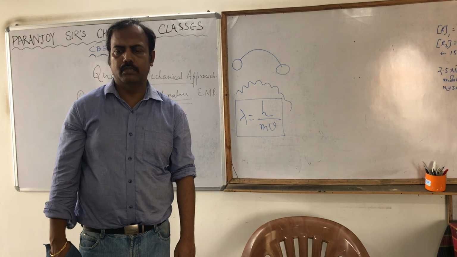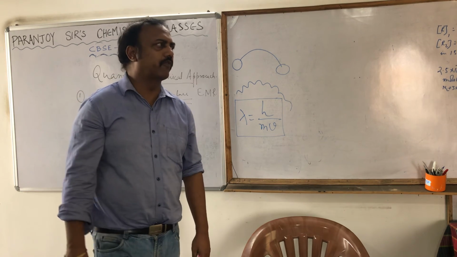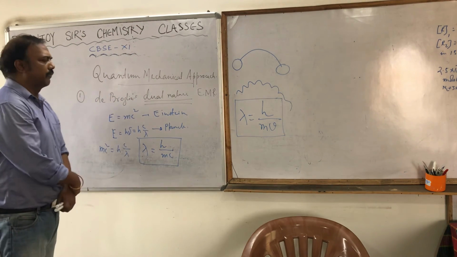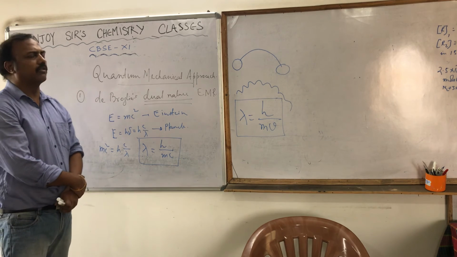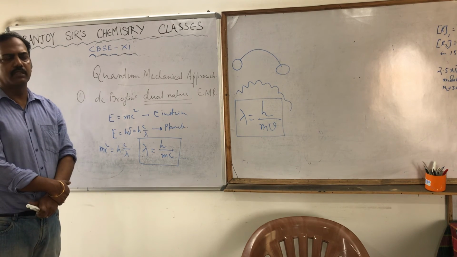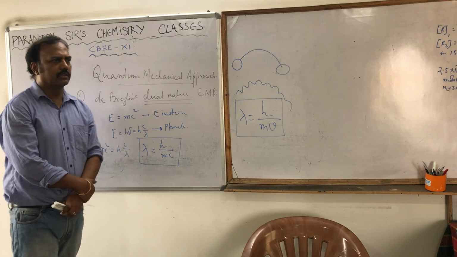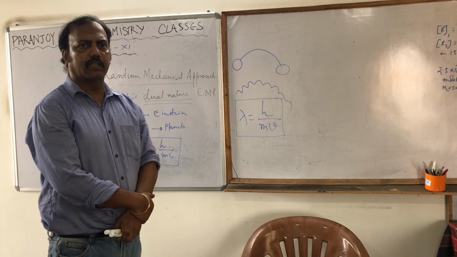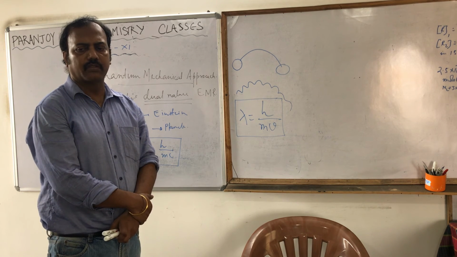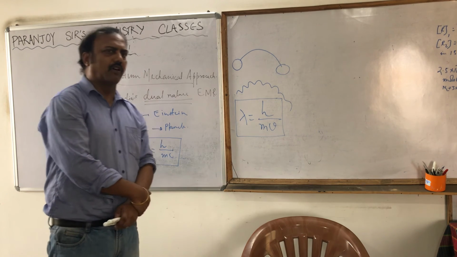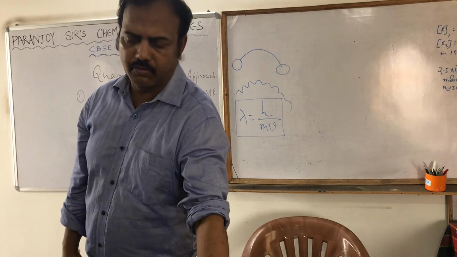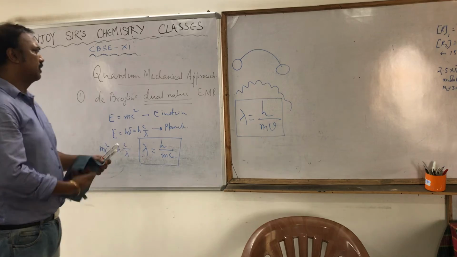Yes? Sir, could you please repeat the first question? An electron is moving with the velocity of light. Calculate its wavelength. That's the first one. And the second question is, a cricket ball of 100 gram mass is moving with a velocity of 150 kilometer per hour. What is its wavelength? So just calculate two wavelengths.